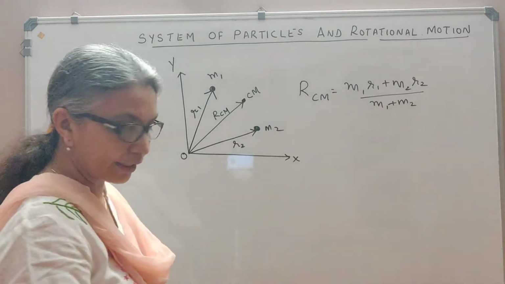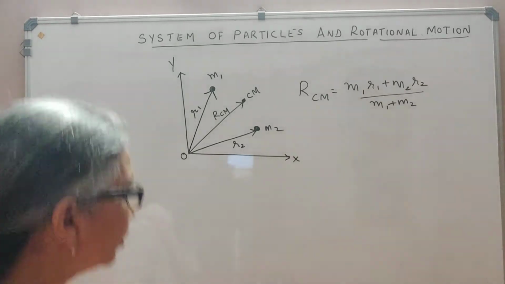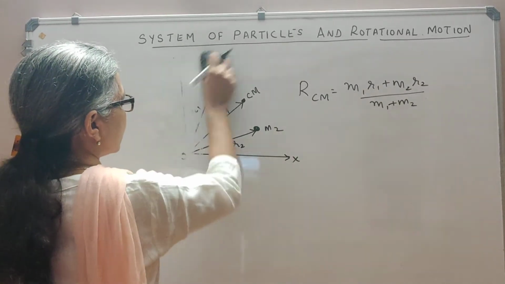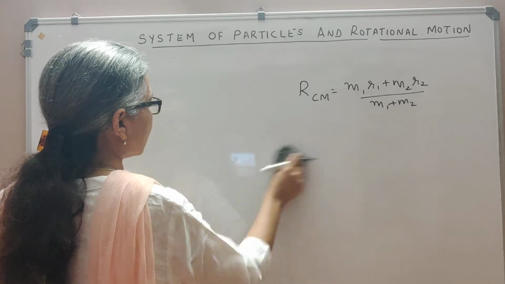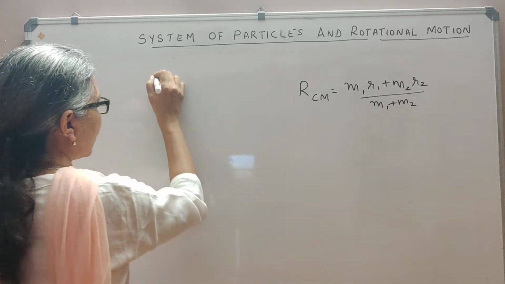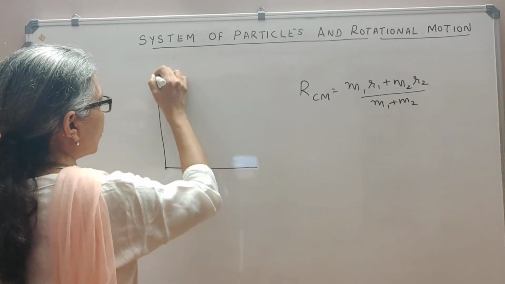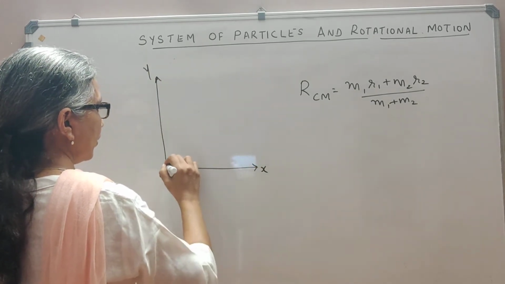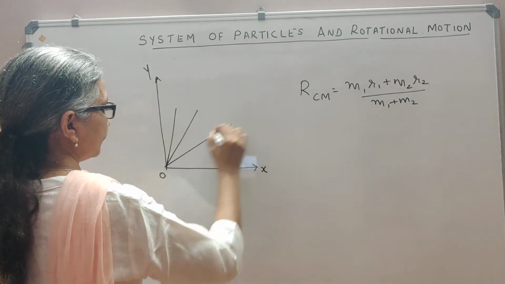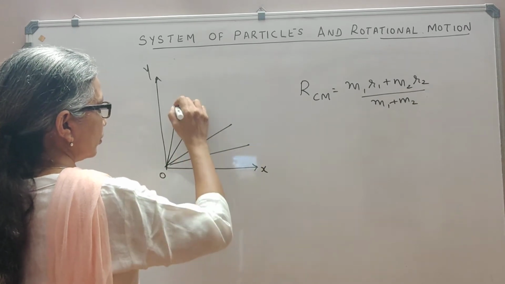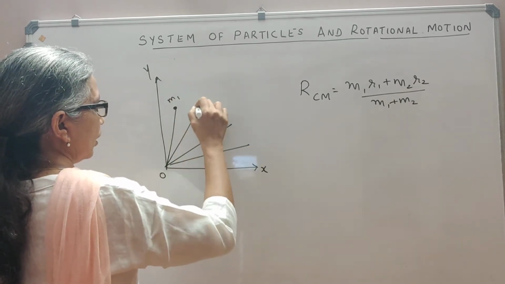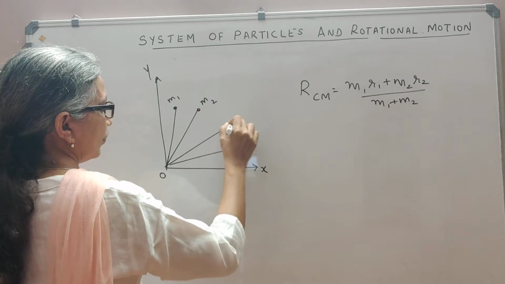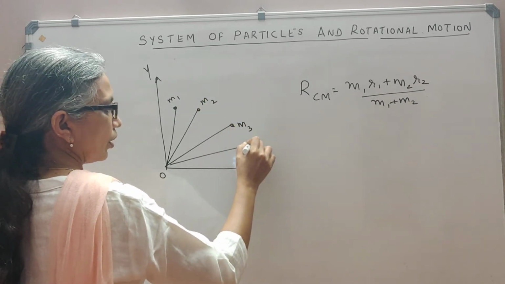Now suppose it is an n particle system instead of two particles. Let's say there are n particles, many particles. This is the y-axis, this is the x-axis, and these are many particles up to n: m1, m2, m3, and so on up to mn.